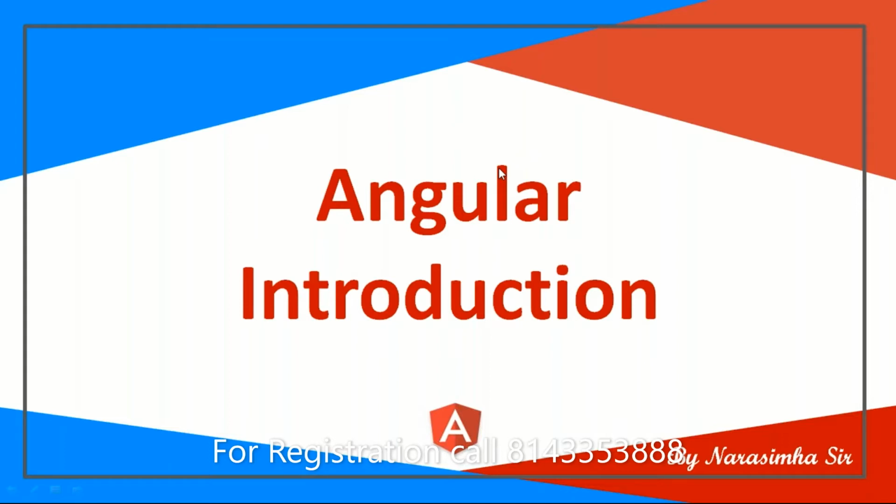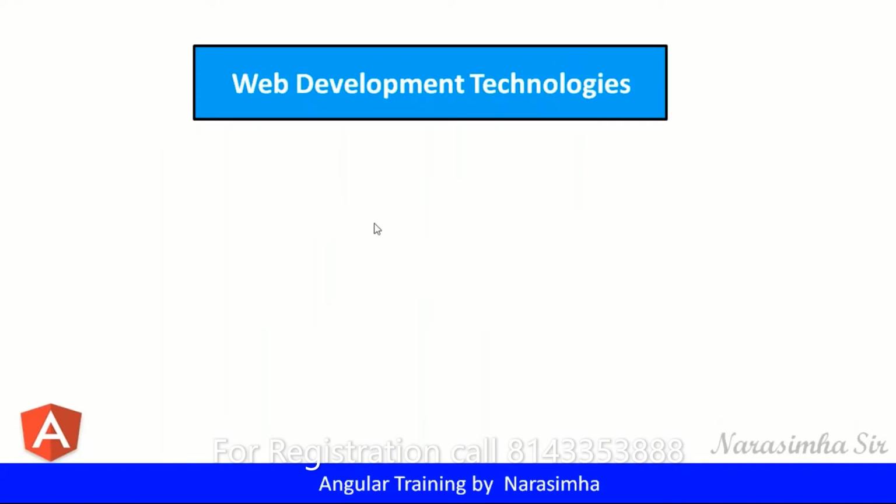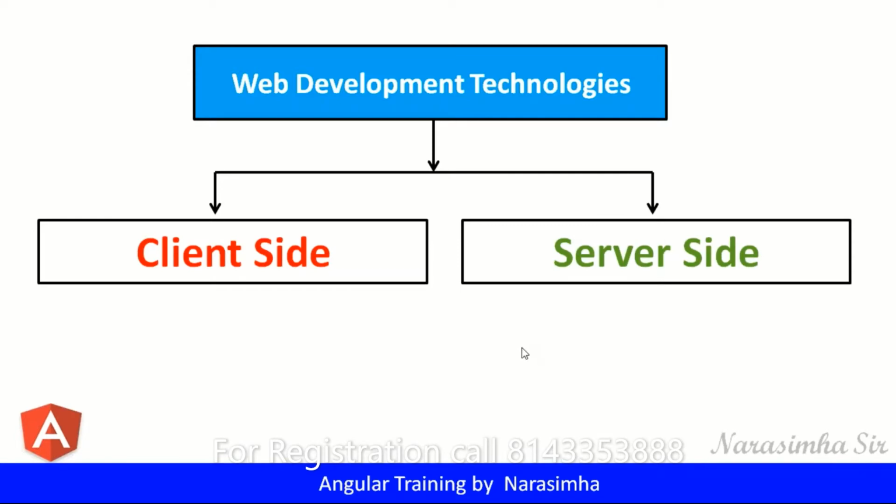In order to understand this, we should have some brief details about the web technologies which have been available in the industry for the last several years. Then it is very easy for us to understand. Usually the technologies available in web development are categorized into two types: one is client side and the other is server side.